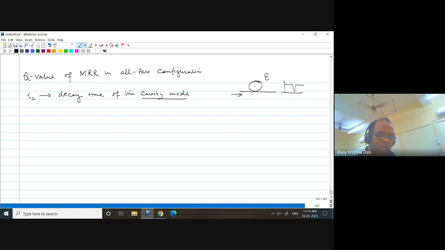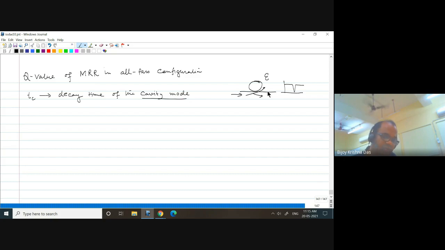The stored energy continuously sees loss because it is a traveling wave, always circulating inside the ring. There are scattering losses and also outcoupling losses. Every cycle it will see some kind of loss.